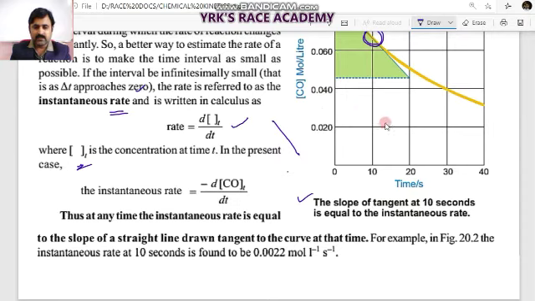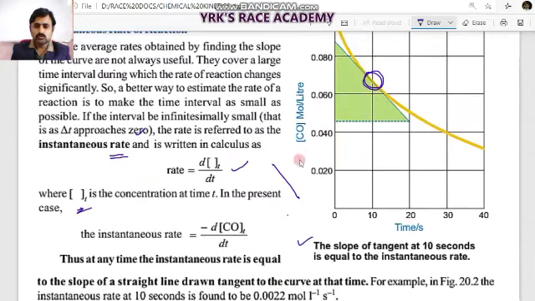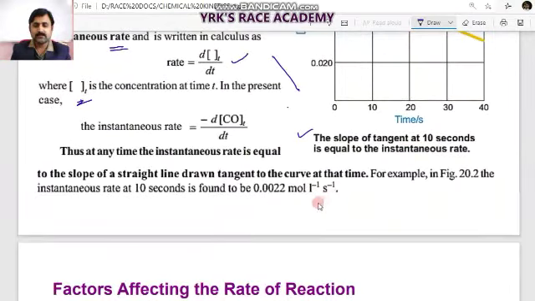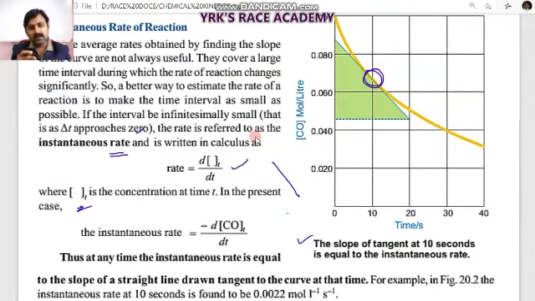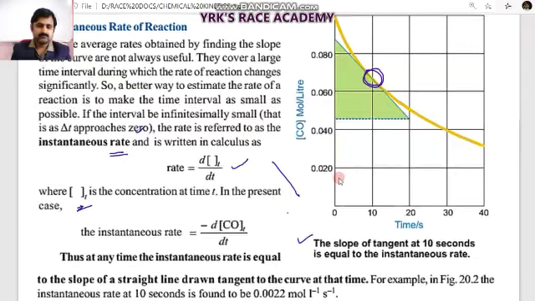So this is what we observed, and it is 0.002 moles per liter per second, which they have got upon calculations. That means how exactly you express the rate of reaction depends on that particular instant. That rate will be called the instantaneous rate of reaction.